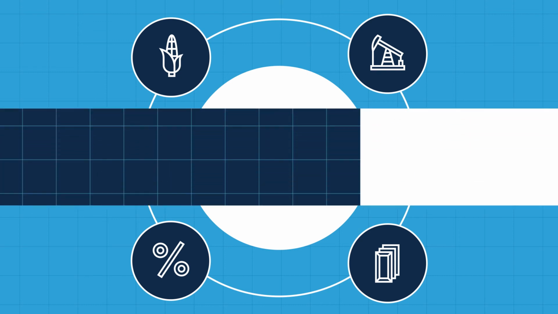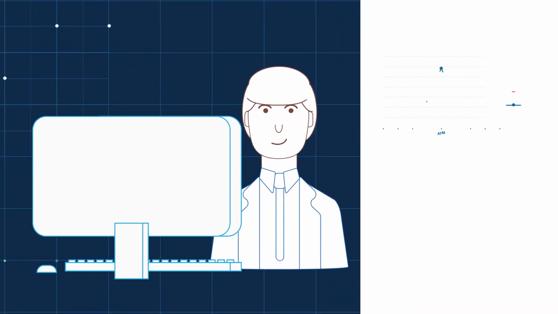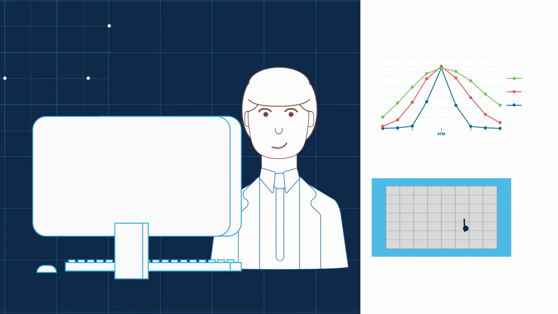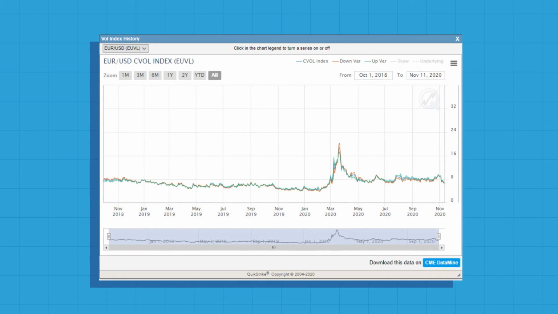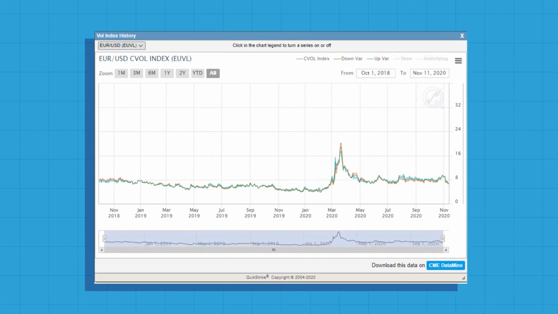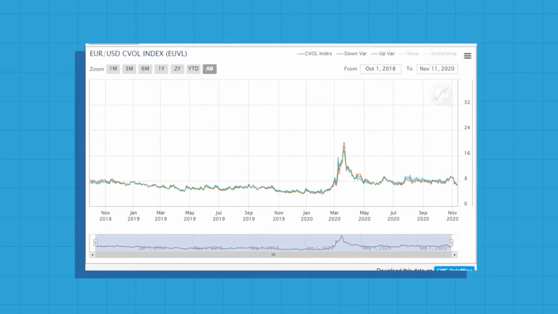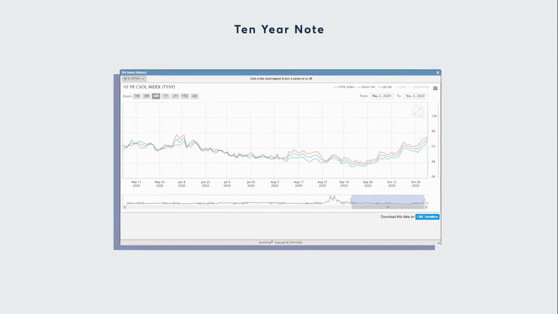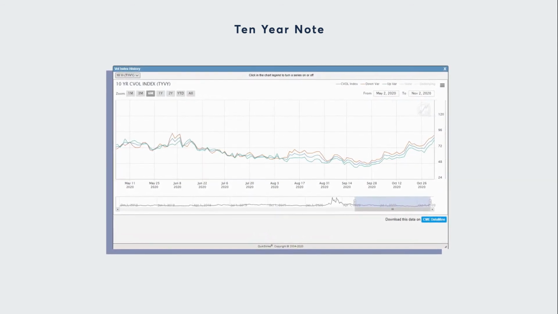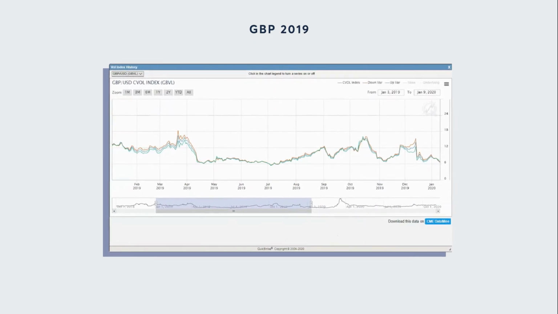As with other implied volatility historical data sources, this data can be used for analysis, event triggers, or strategy back-testing. Because this method is the same for every asset class, volatilities of multiple asset classes can be compared to each other on a level field. For example, the 10-year note shows the implied volatility derived from option prices observed during the year 2020, while the British pound implied volatilities highlight certain 2019 macro events, such as Brexit-related news.